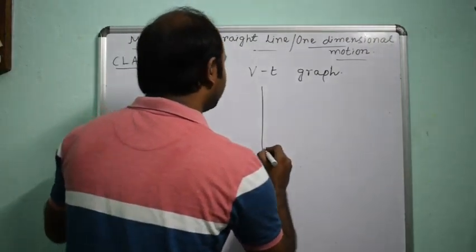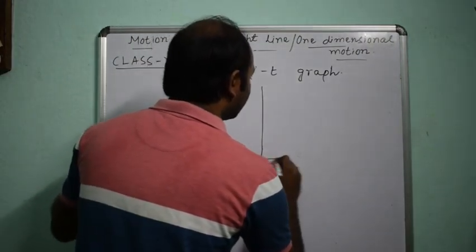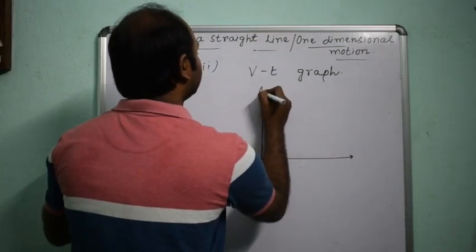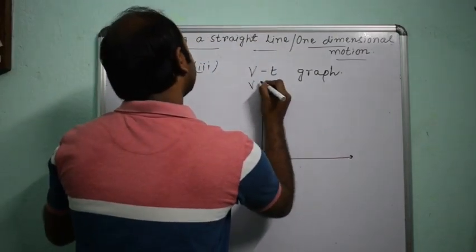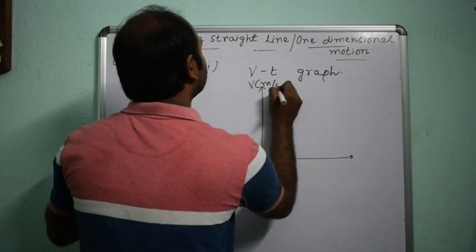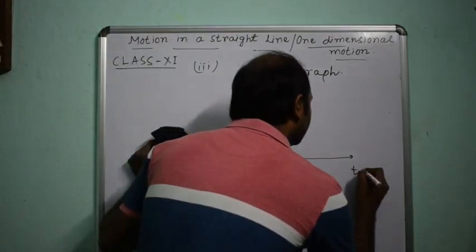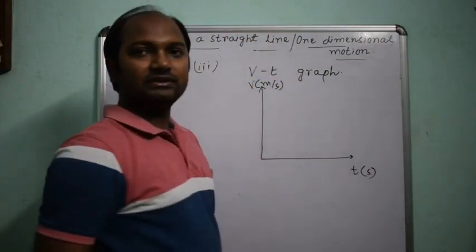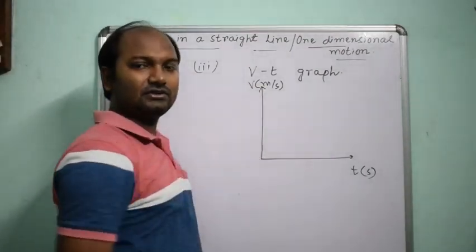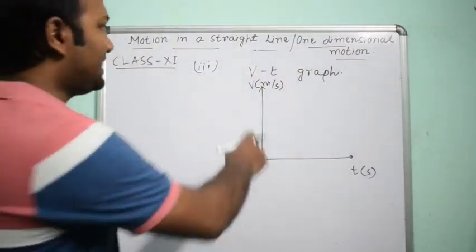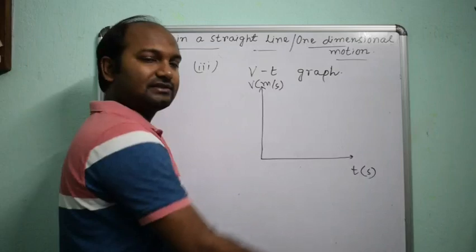One velocity time graph you've seen. Next, another type of velocity time graph. This is the velocity axis, and this is the time axis.